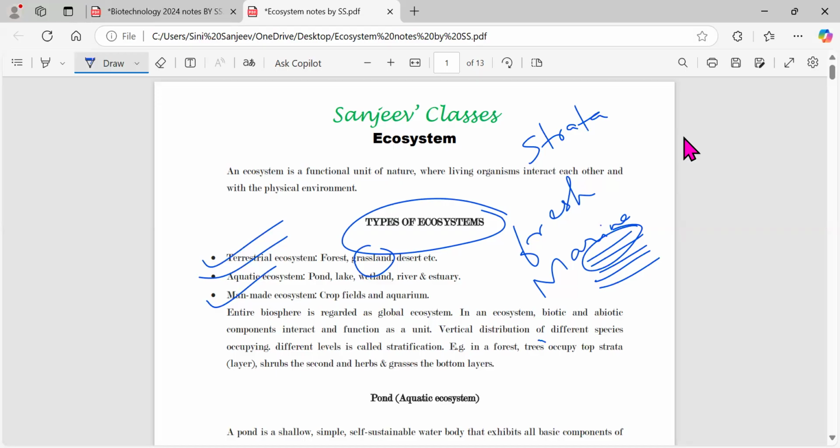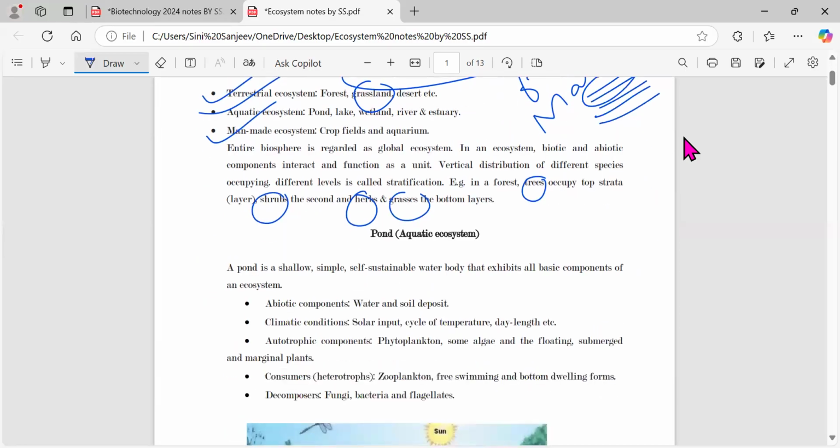For example, if you take a forest, in the forest the first one that comes is the trees. So trees are the first layer. Then you have small-height plants, which are called shrubs. Then you have herbs, then you have grasses at the bottom layers. So this distribution of plants in a forest in terms of layers is called what? Stratification.